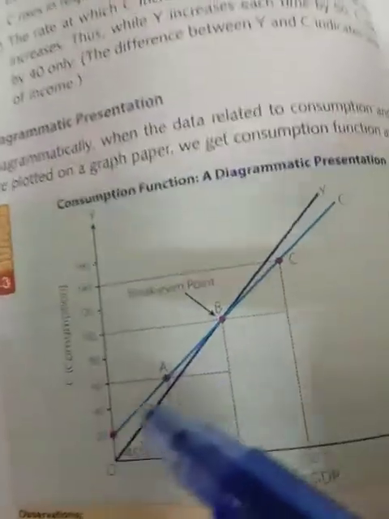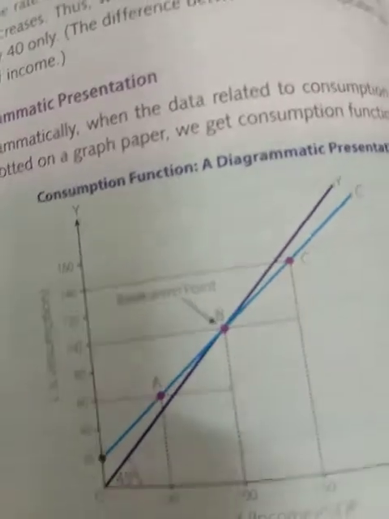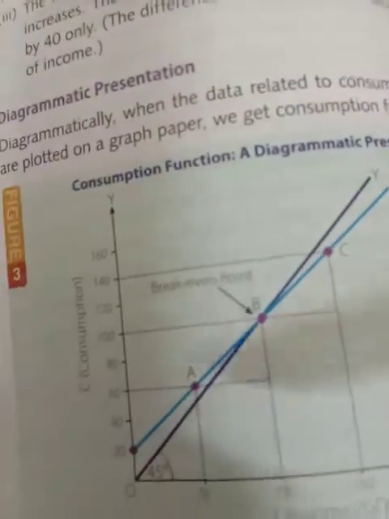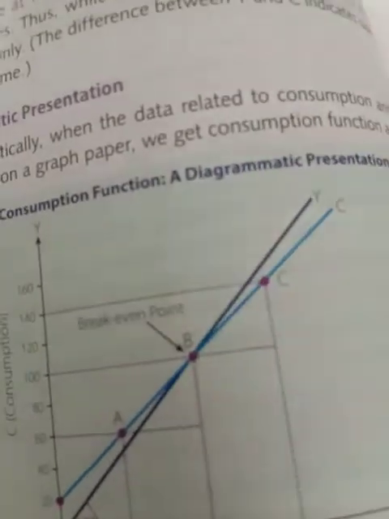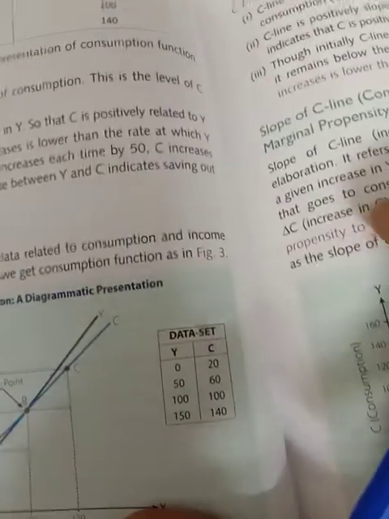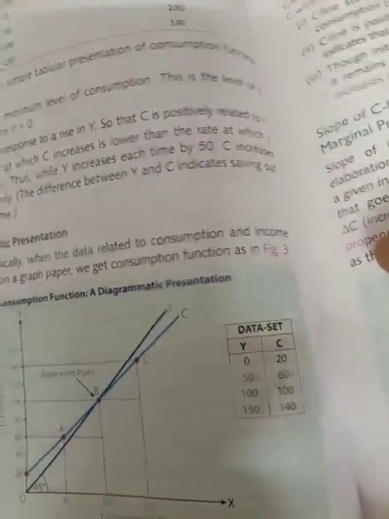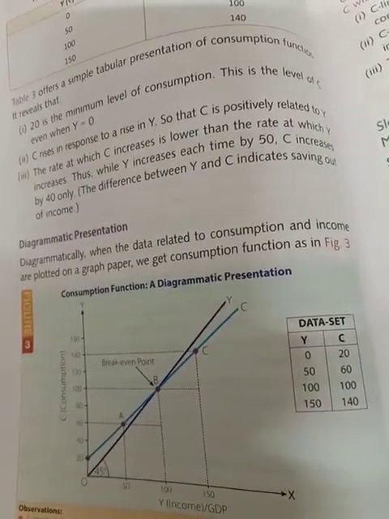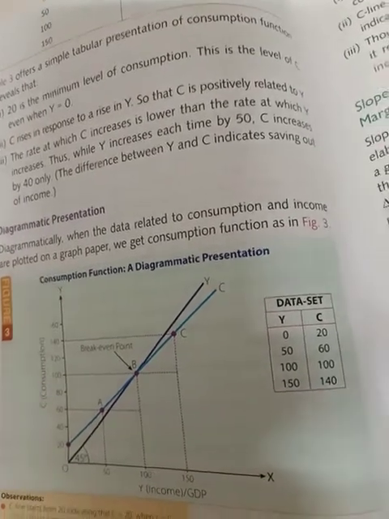Here the diagram has also been made: this is the consumption line in one color, and you can make the income line in a different color. Here they both are equal, and that is known as the break-even point. Earlier, consumption is more than income, and then income is more than consumption at the next level. Consumption rises with the increase in income. The consumption line is positively related with income, and the rate at which consumption increases is lower than the rate at which income increases.